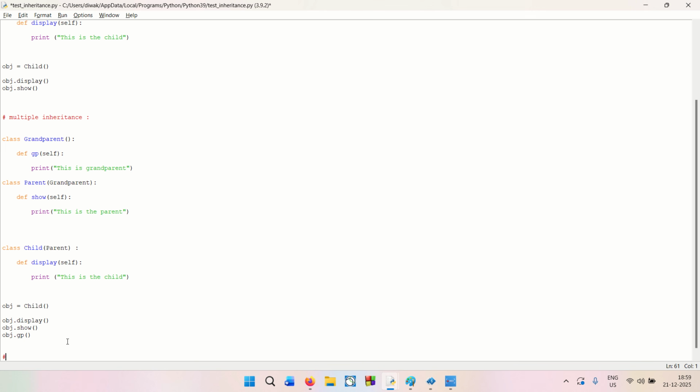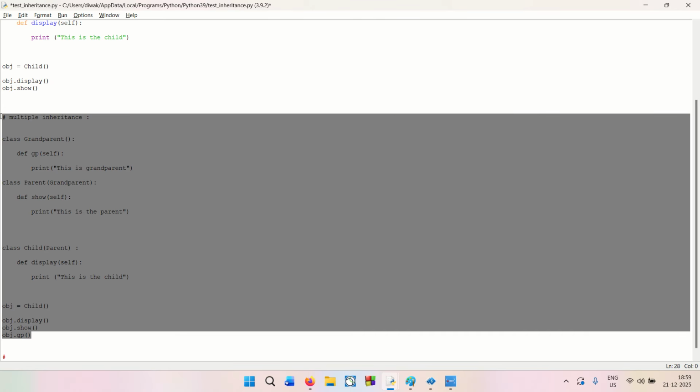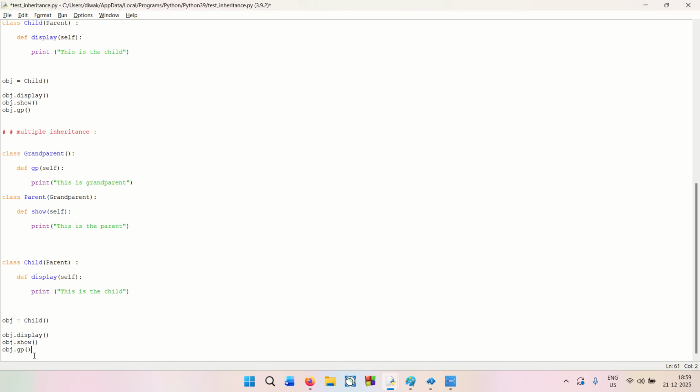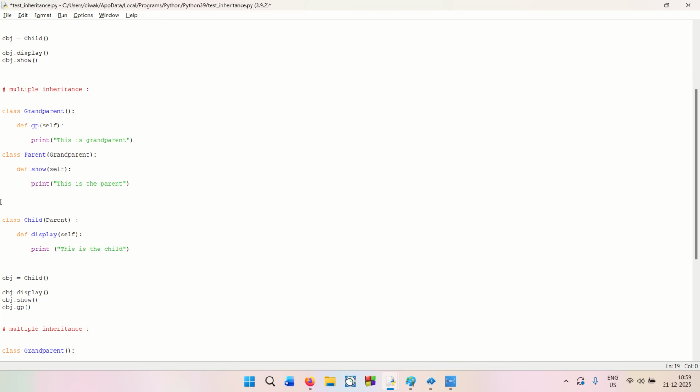So this is your multiple inheritance. Now we do the multi-level inheritance. It's also the same, but the difference is that when you are inheriting from more than one parent it is called multiple inheritance. Sorry, I think I by mistake taught the upper one as multiple. This was a multi-level inheritance, my bad.